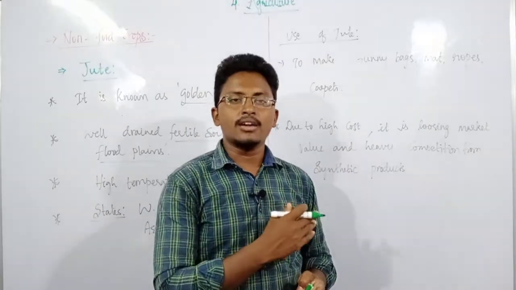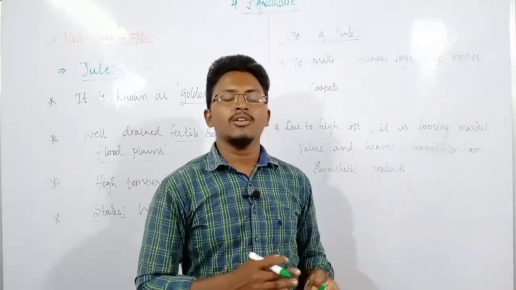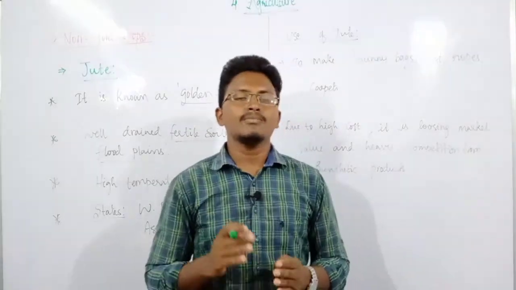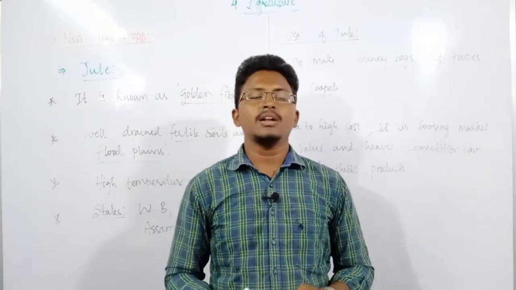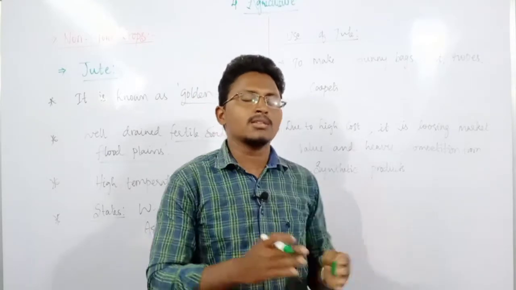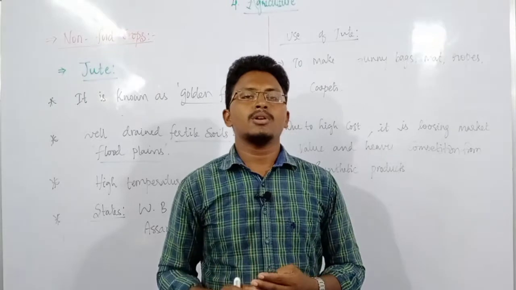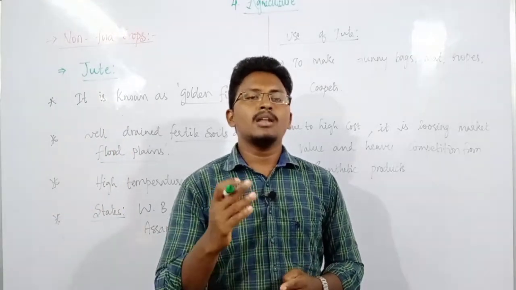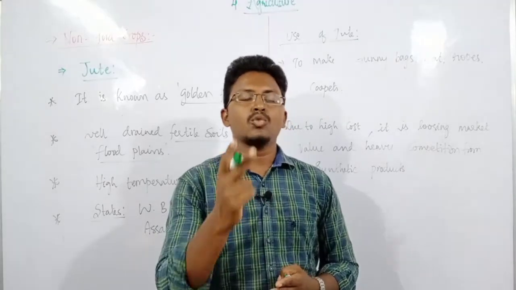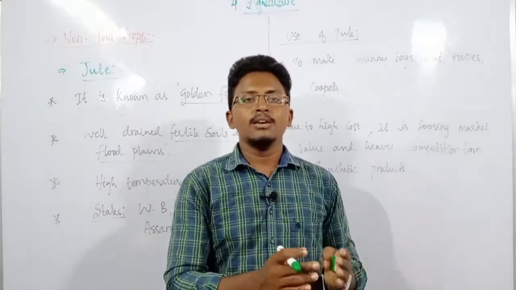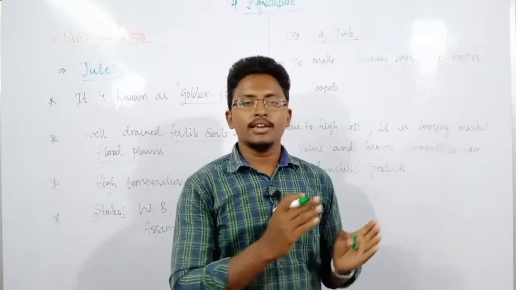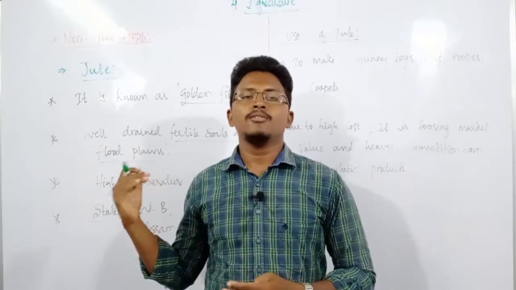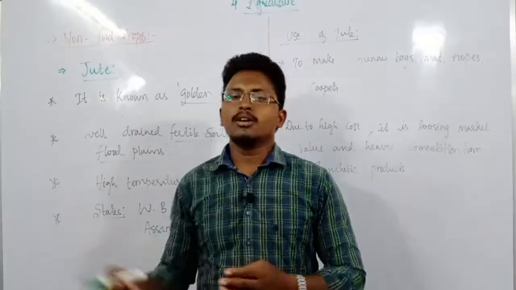Because of this high cost only, it is losing its market value or marketplace, and people are going for this synthetic products. So because of that, what we are supposed to do is that we have to discourage these synthetic products, and we have to give more and more importance for these products that are made up of this jute, so that we can help in two ways. One is we can save the environment by not using this plastic or synthetic fibers. At the same time we can also provide some kind of more income to the farmers who are depending upon growing this jute.